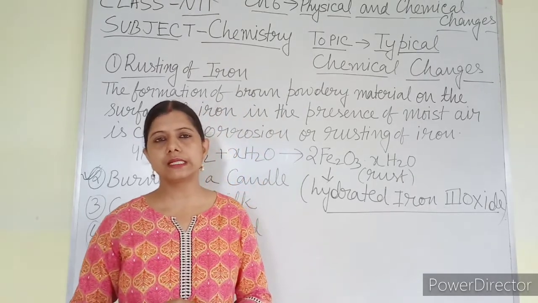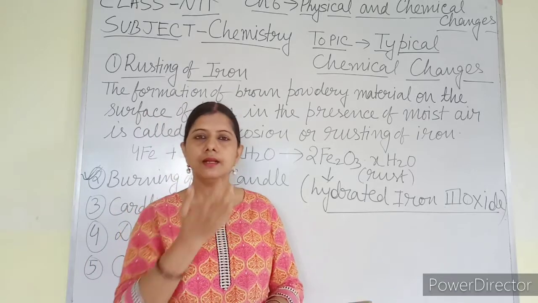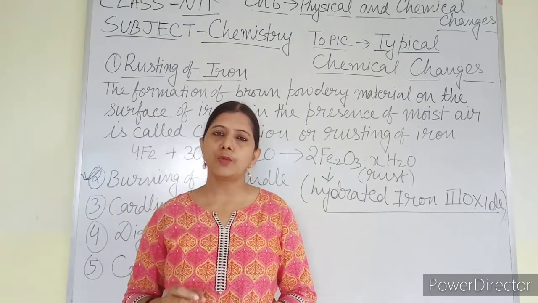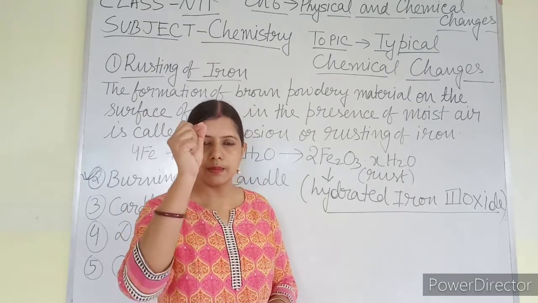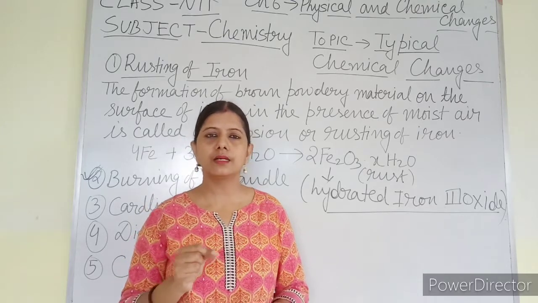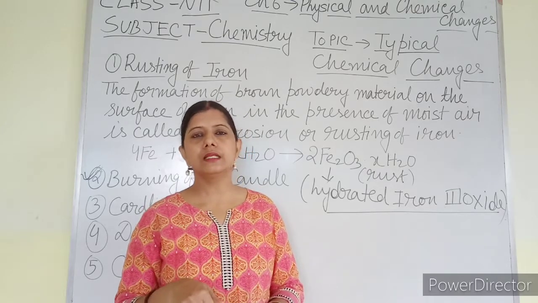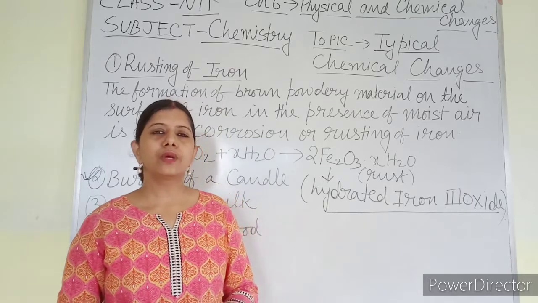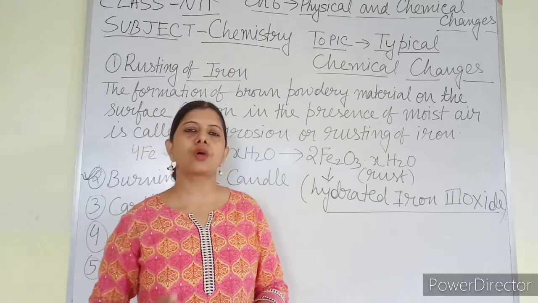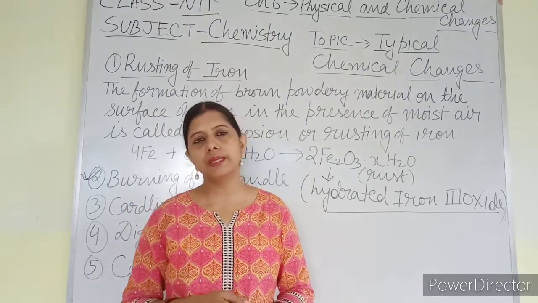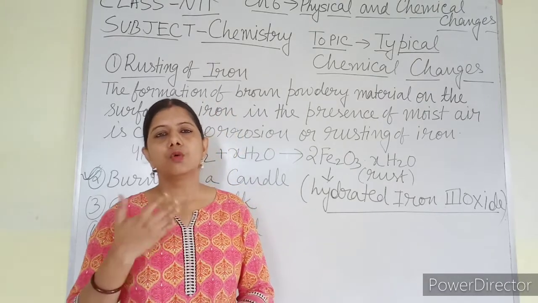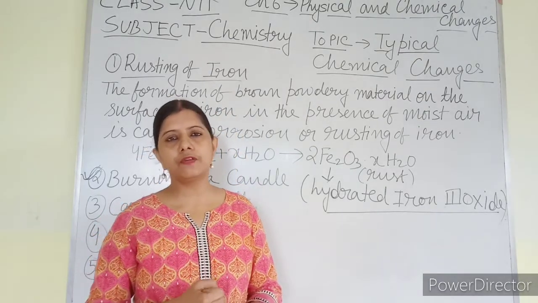How is it a physical change? You have seen the candle. So candle is made up of wax. You might have seen that in the middle portion of the wax, a cotton wick is inserted. So when you are going to burn that cotton wick, what happens in the beginning? The solid wax is going to melt first.